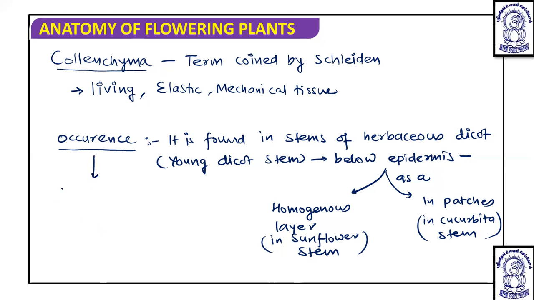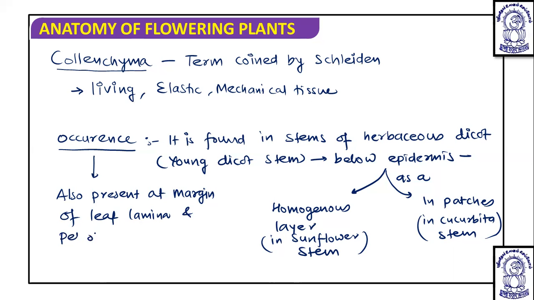Apart from this, collenchyma is also present at the margin of the leaf lamina and the petiole of leaves. And when it is present at the margin of the leaf, it protects from the action of wind or the cracking which is produced by the wind, that can be prevented by the presence of this collenchyma.